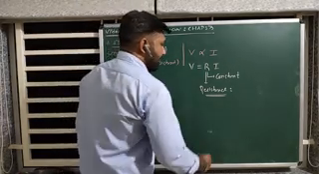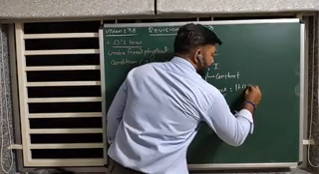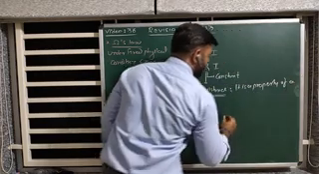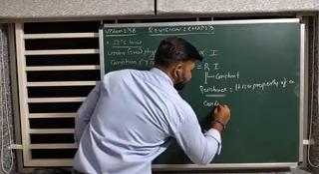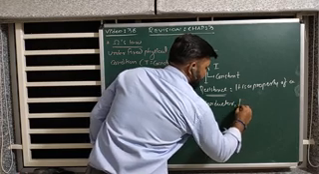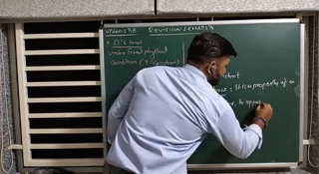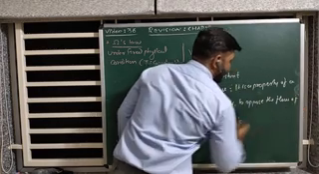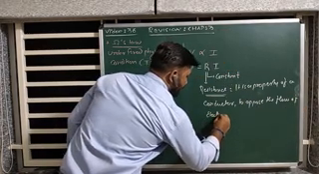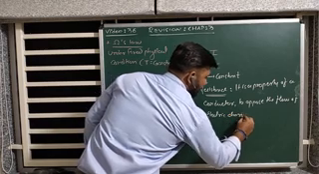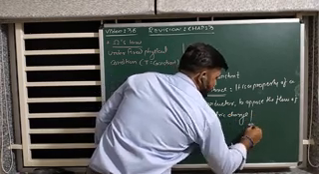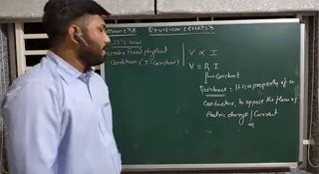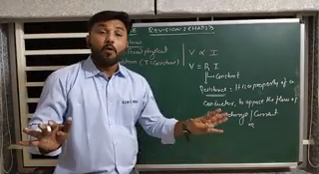Clear? So resistance is a property of a conductor to oppose the flow of electric charge, or you can say electric current. Clear? So this is simple Ohm's law.